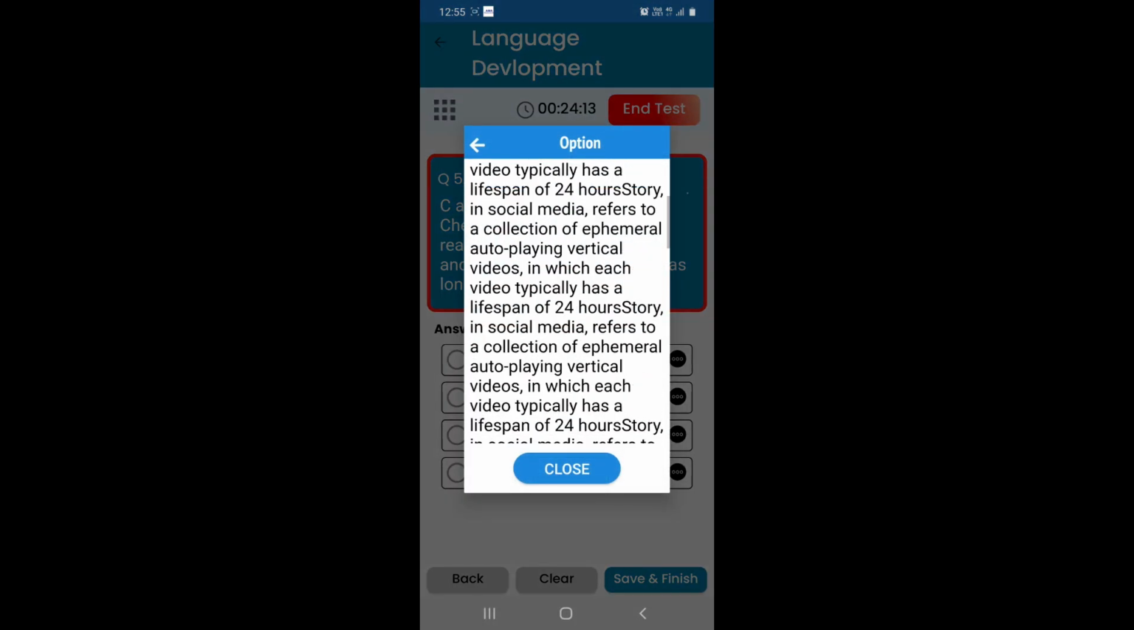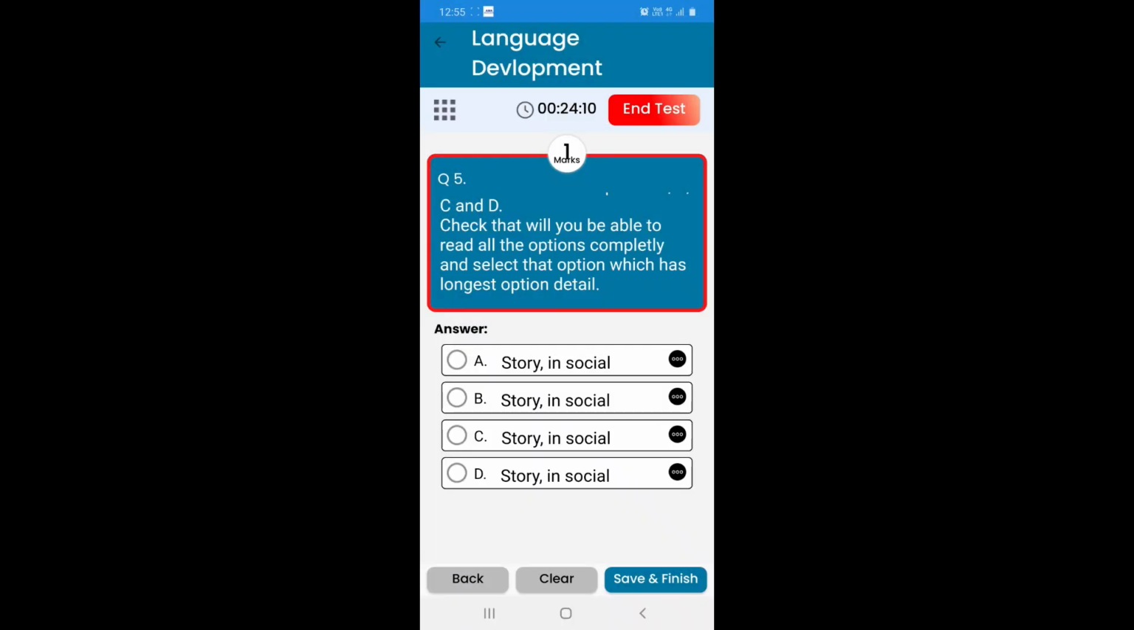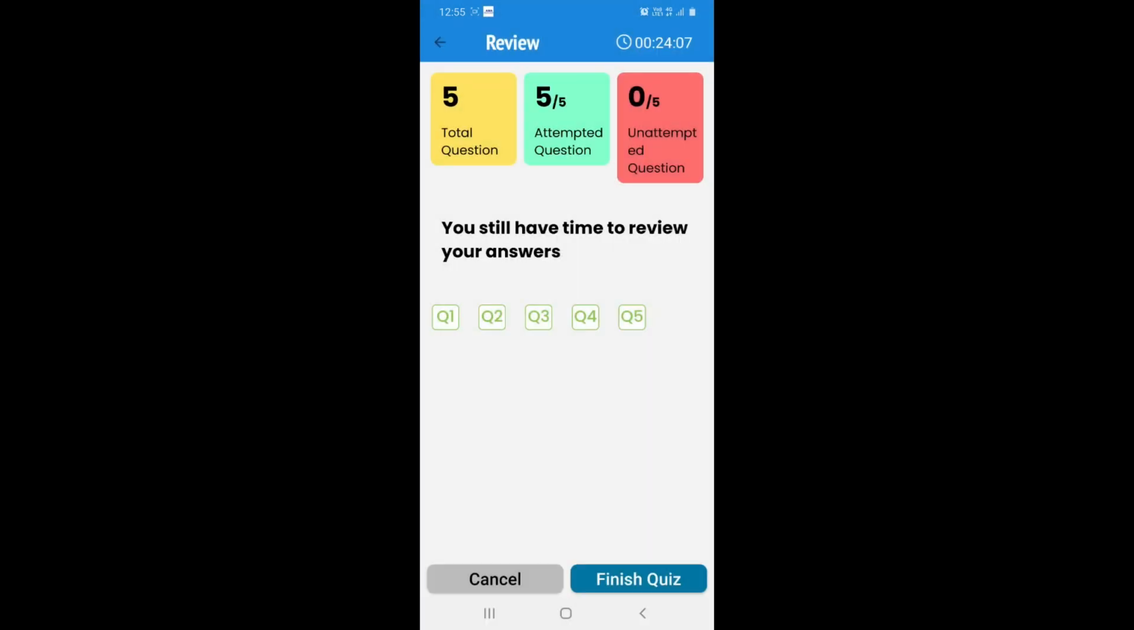When you come to the end of the quiz, when you come to the last question, you can see the save and finish button at the end. Click on the save and finish button and you will be able to see the number of questions, the number of unattempted questions and the number of questions that you have attempted. From this you can understand what all questions you have left.